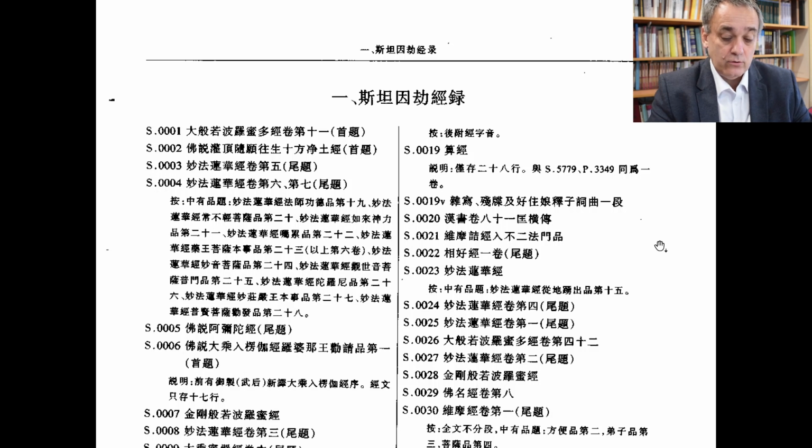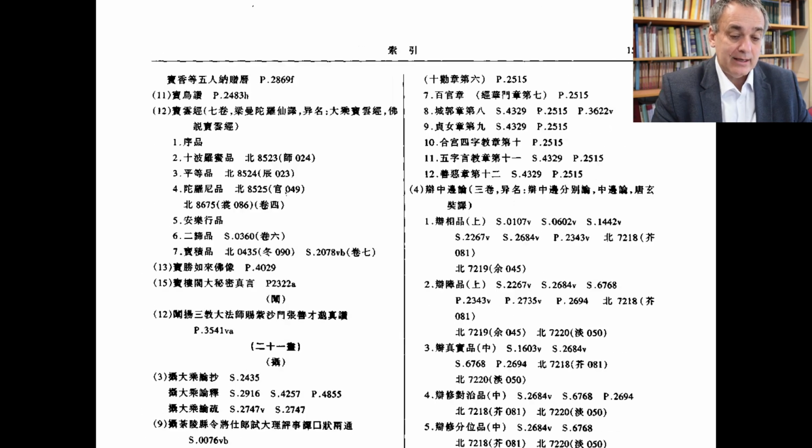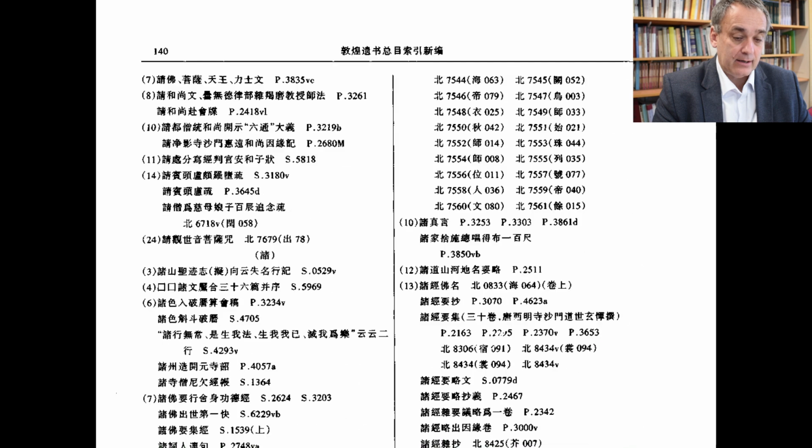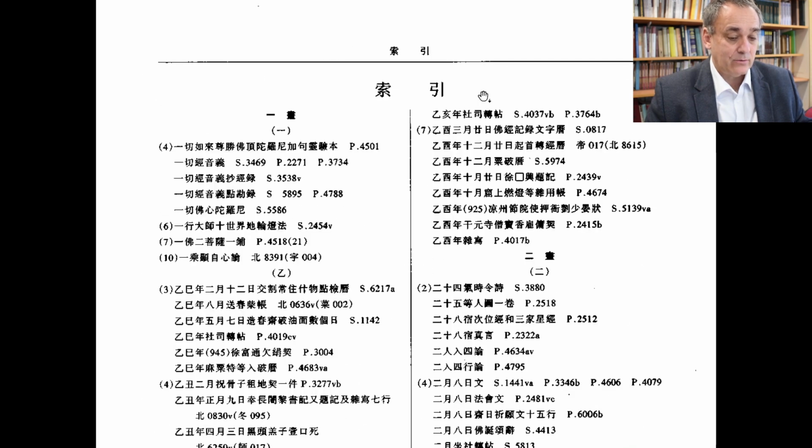So what you need to do is go to the back of the book and use the index there. And there is a title index, which is called index, and it's according to titles, where you can find the press mark of a manuscript according to the title. So if you're looking for the Yi Qie Jing Yin Yi, which is one of the Buddhist dictionaries, then you can see that there are 3 manuscripts with this text. One is in the Stein collection and 2 in the Paleo collection.